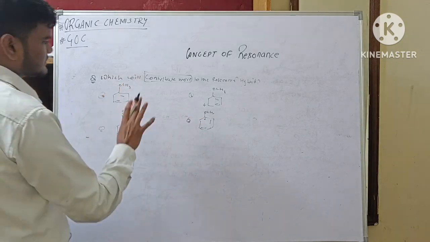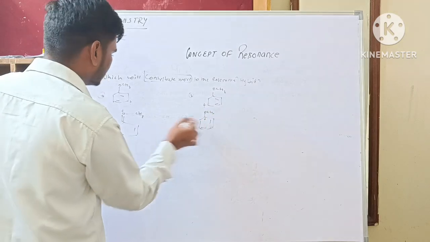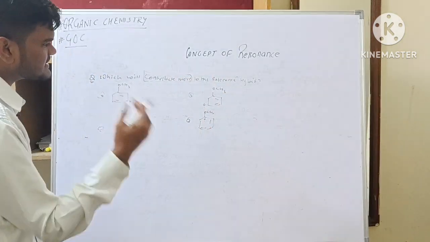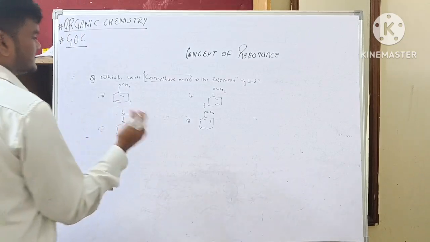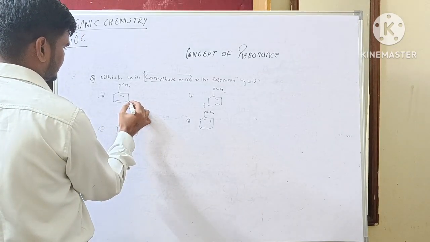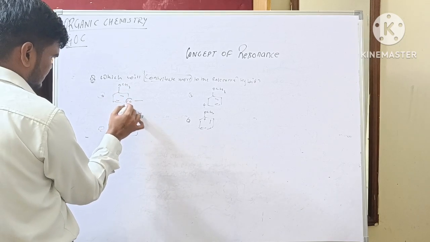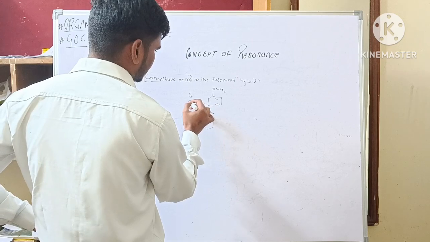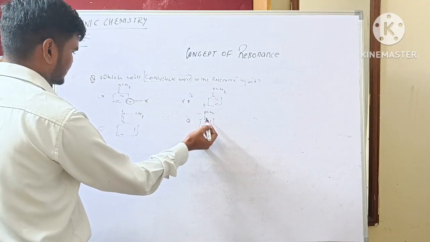So first rule number 1 is related to the number of charges. Number of charge 1, 1, 1, 1. Another rule is related to the octet rule, or the total number of pi bonds or total number of bonds. So if I check these structures, this carbon does not have a complete octet.